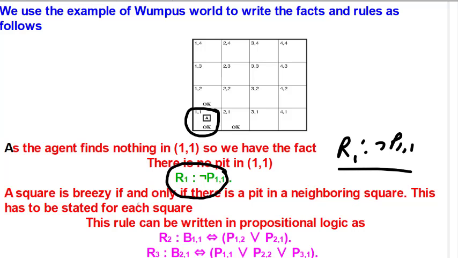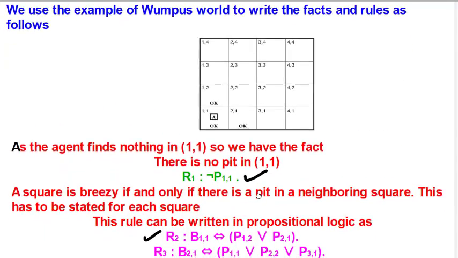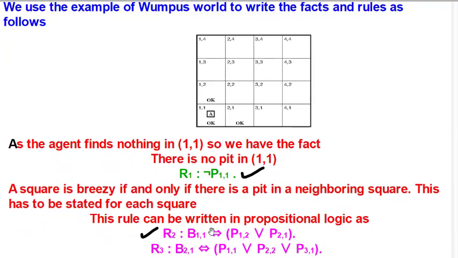A square is breezy if and only if there is a pit in a neighboring square. This rule we can state by R2, with a biconditional. It says that B11 is breezy if and only if there is a pit in 1 2 or there is a pit in 2 1. Here it should be noted that we don't have a single implication, but a biconditional. Why a biconditional? Because B11 and the pits imply each other,